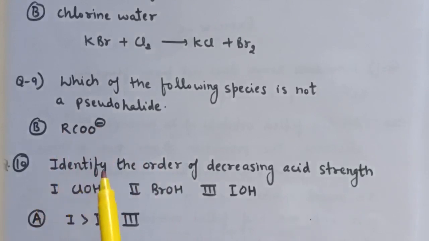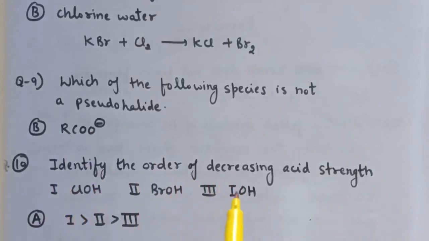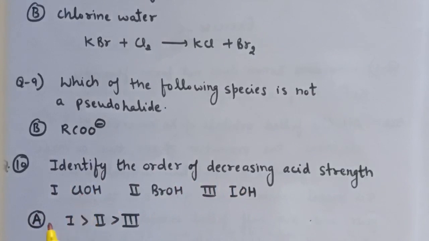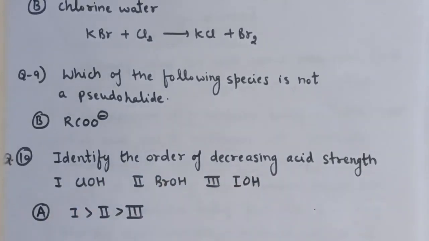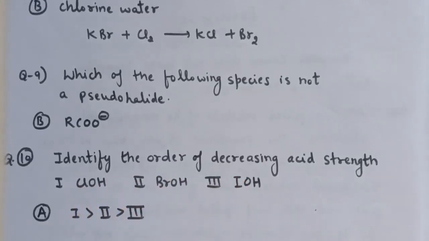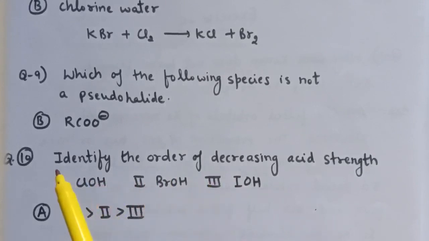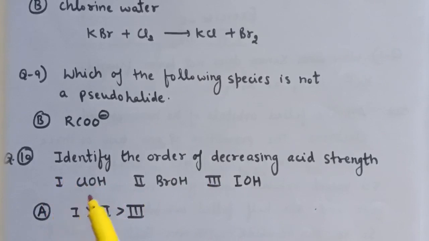Now question number 10 is, identify the order of decreasing acidic strength. First is ClOH, BrOH and IOH. So the correct order is option number A. The first structure has the highest acidic strength, after that the second, and the least is the third. When we move from structure number 1 to structure number 3, electronegativity decreases, and that is why it is easy to cleave the bond between O and H in case of ClOH, and that is why the acidic strength of ClOH is greatest in these three structures. So for question number 10, option number A is correct.